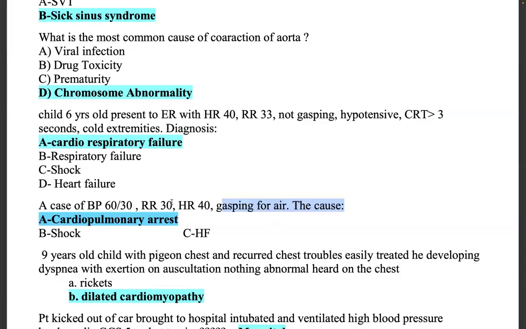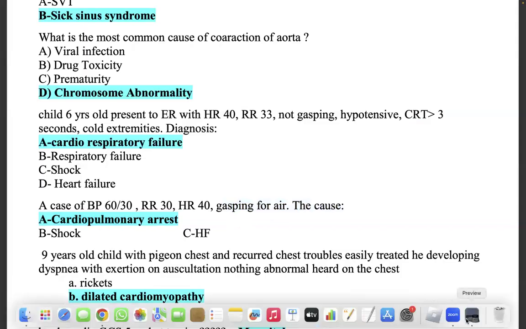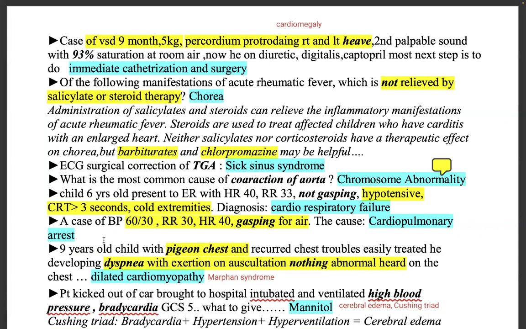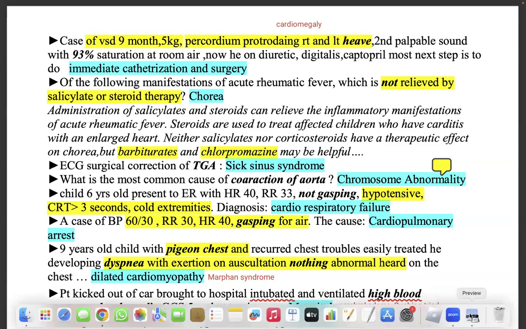Maybe this respiratory rate will be less here. What they have given is wrong. Let's see here, the same question. BP 60 by 30, RR 30, heart rate 40, gasping for air. Cardiopulmonary arrest.